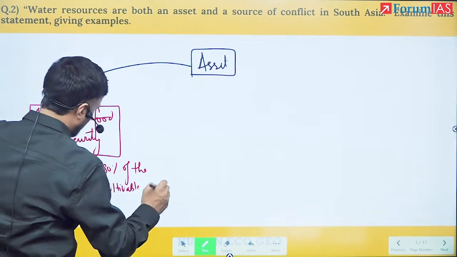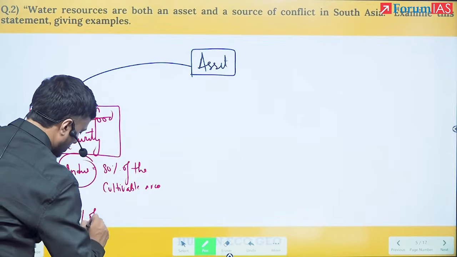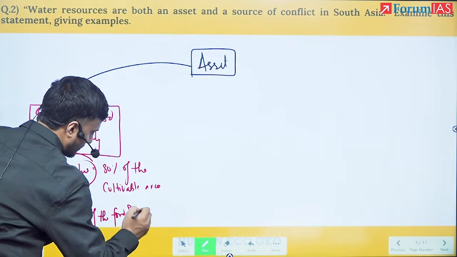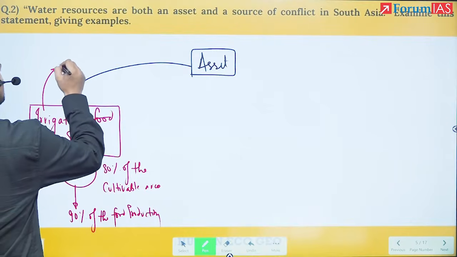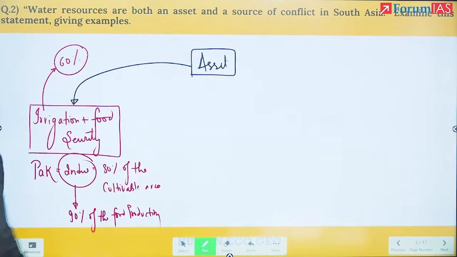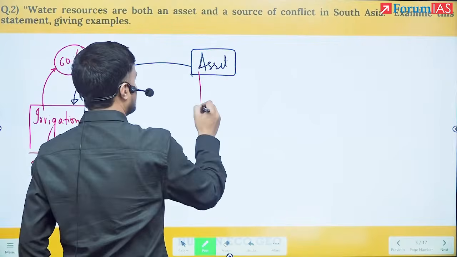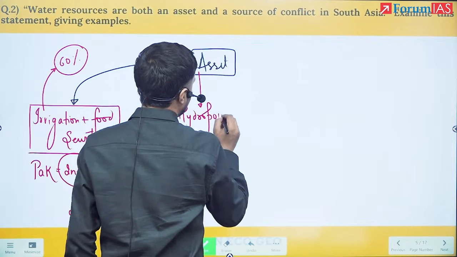And Indus alone accounts for 90% of the food production of Pakistan. Or here you could have just given a simple data point that 60% of the complete irrigation comes from these three major rivers. Next, I can talk about here is hydropower and energy security.